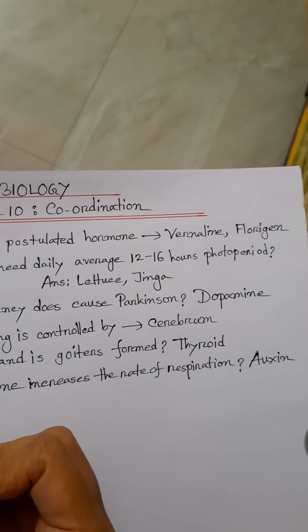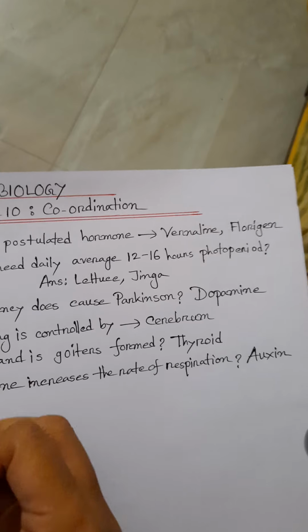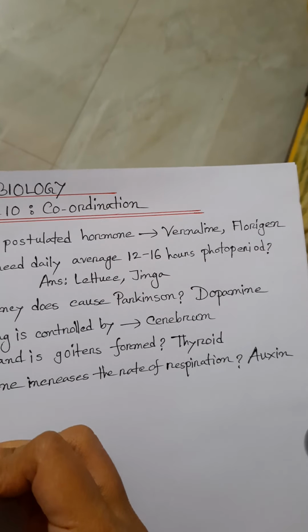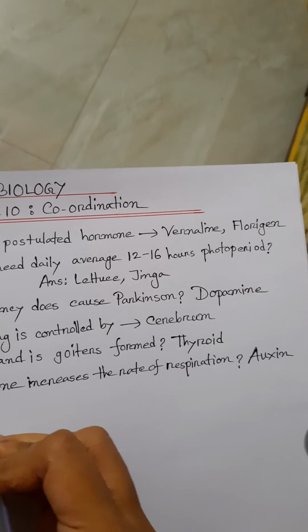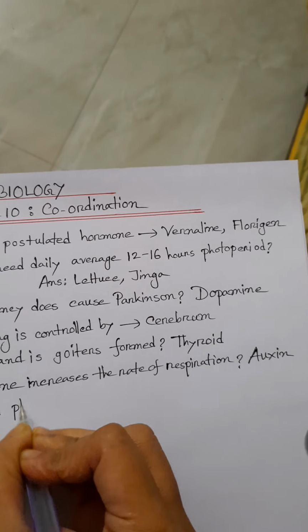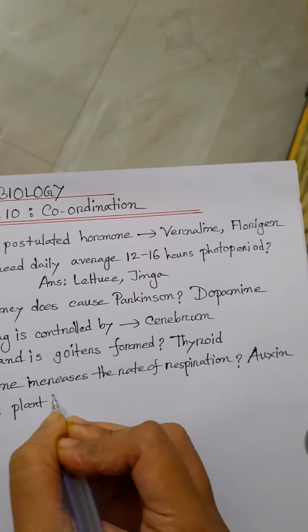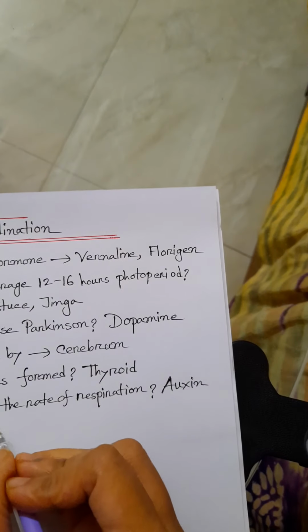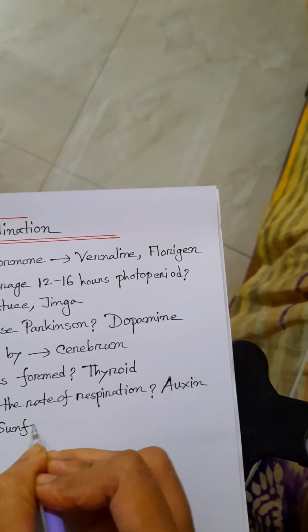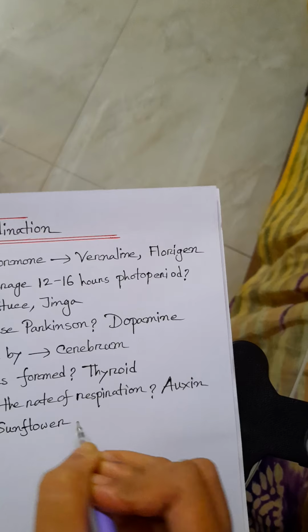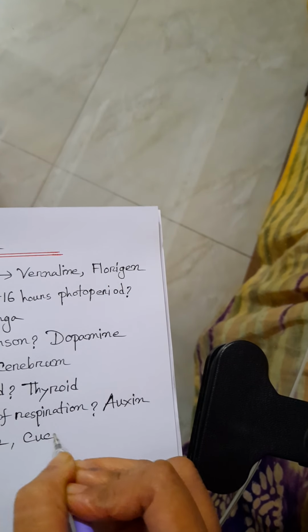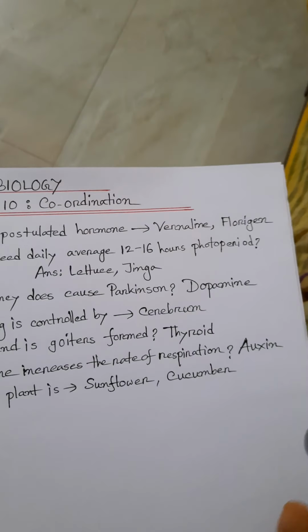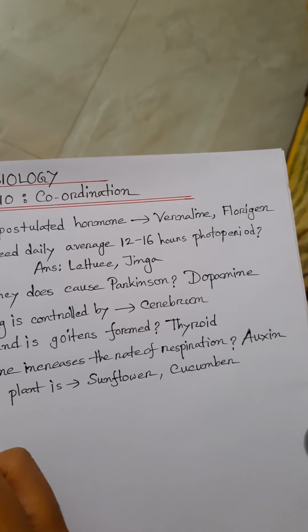Which one is a day neutral plant? Day neutral plants are sunflower and cucumber. Cucumber and sunflower are day neutral plants.